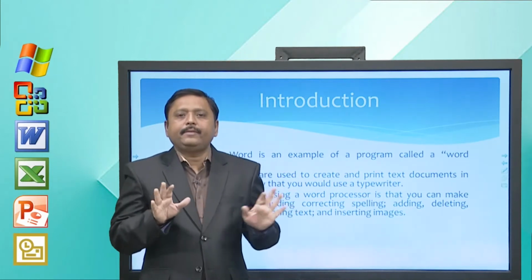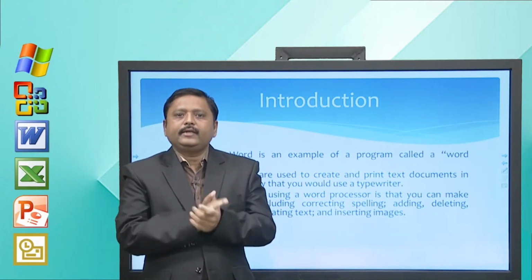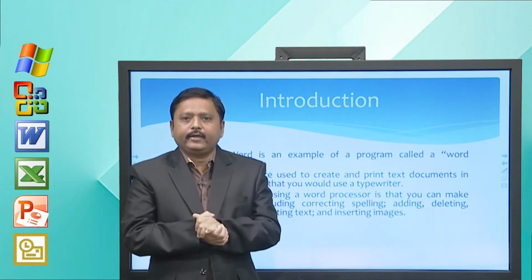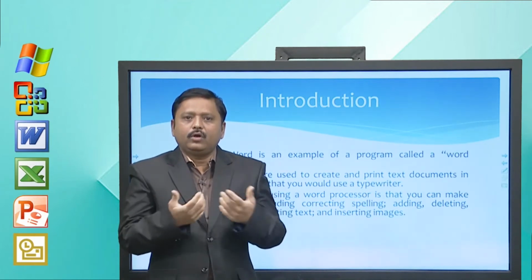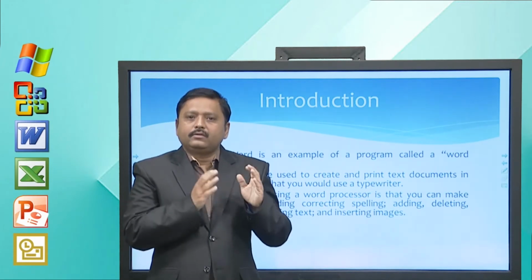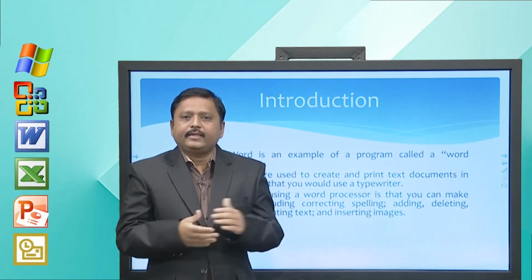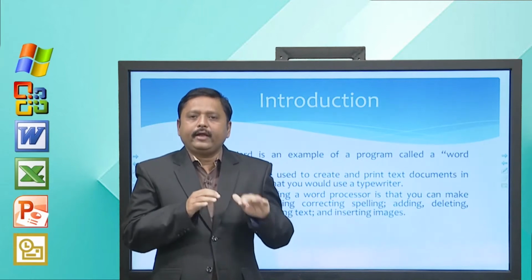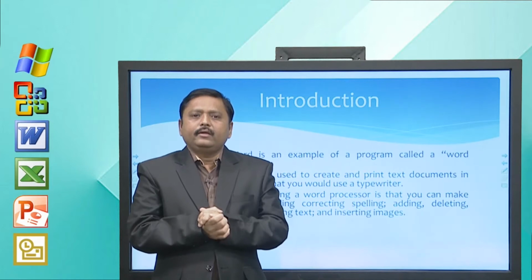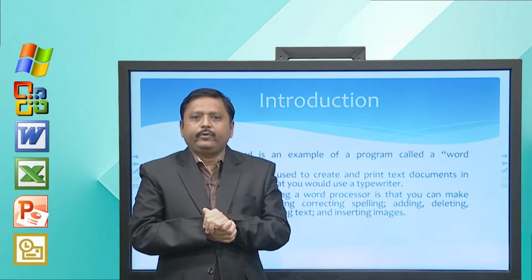You just simply type plain text on a typewriter, but in case of Word, since your document is in digital format, you can easily type the text, correct the text, and check spelling and grammar mistakes in your document. You can save your file and send it as an attachment to email, you can share this file with anyone, it can be easily edited, and there are many formatting features available in Word that you can apply to your document.